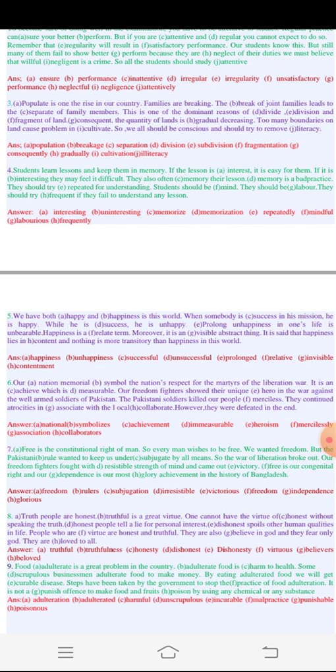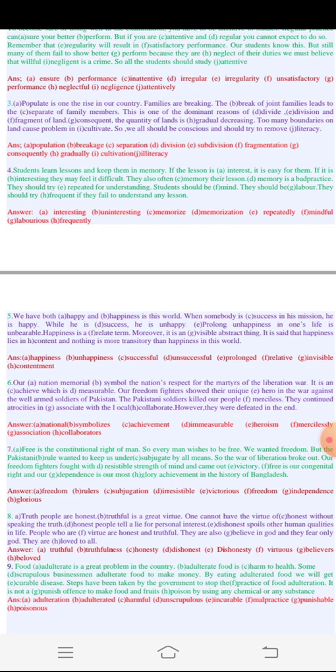Okay, let's start number 4. It says, students learn lessons and keep them in memory. If the lesson is interest, is easy for them. But if it is interesting, they may feel it difficult.